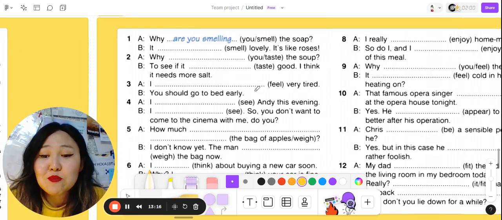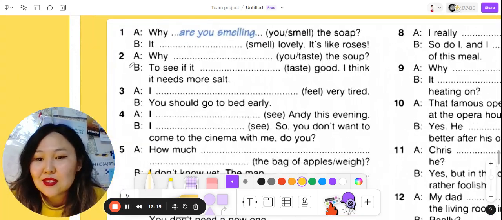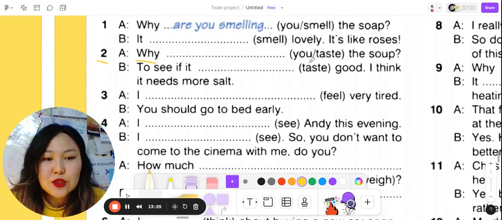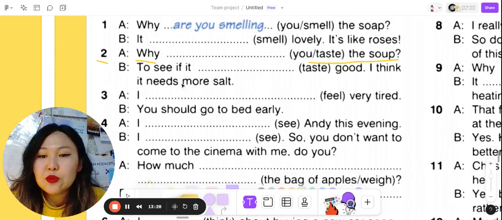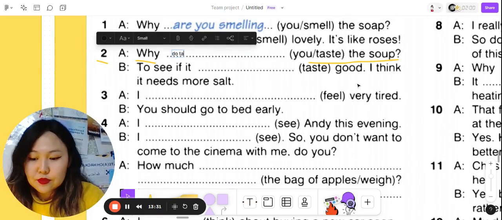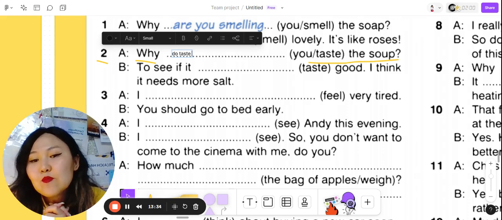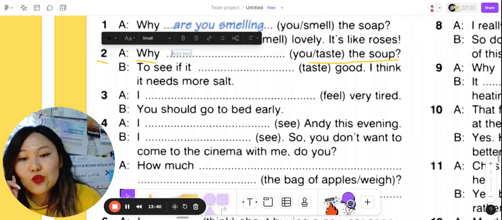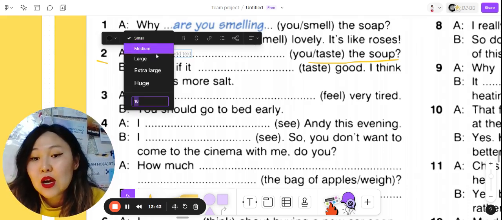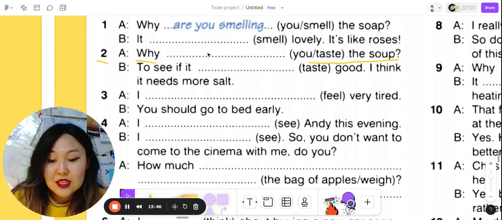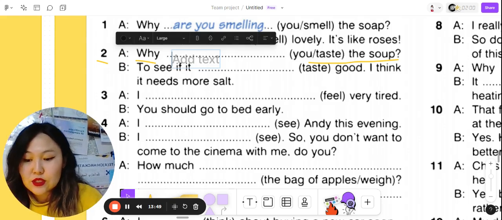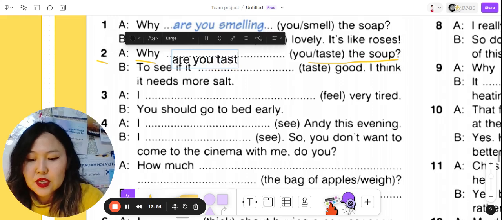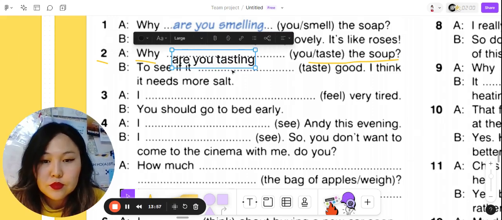Today, I've also decided to add some practice. Let's look at the second sentence as we heard the first one. I think it's easy. So it says, why you taste the soup. If I use why do you taste, it'll mean that this soup has a taste, has a flavor. That's why I need to use present continuous, because here I am asking a person why he is trying the soup. It will sound as, why are you tasting the soup?